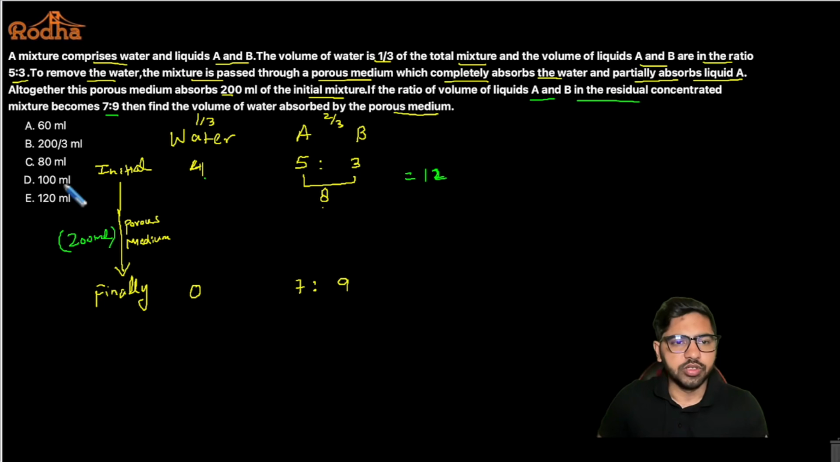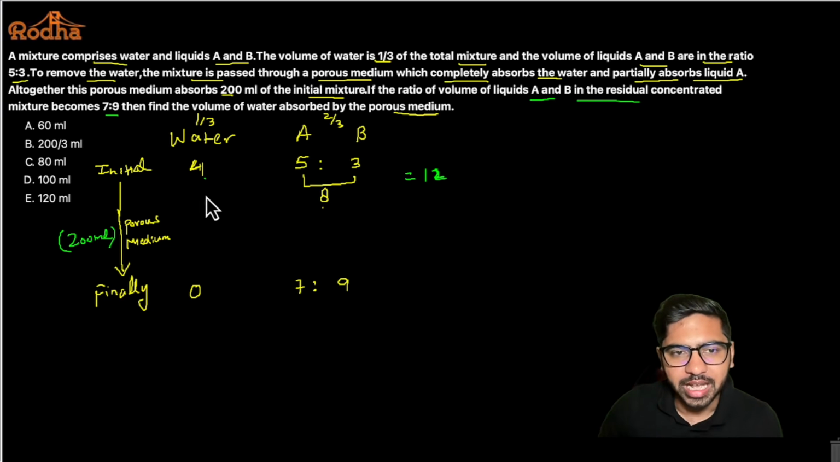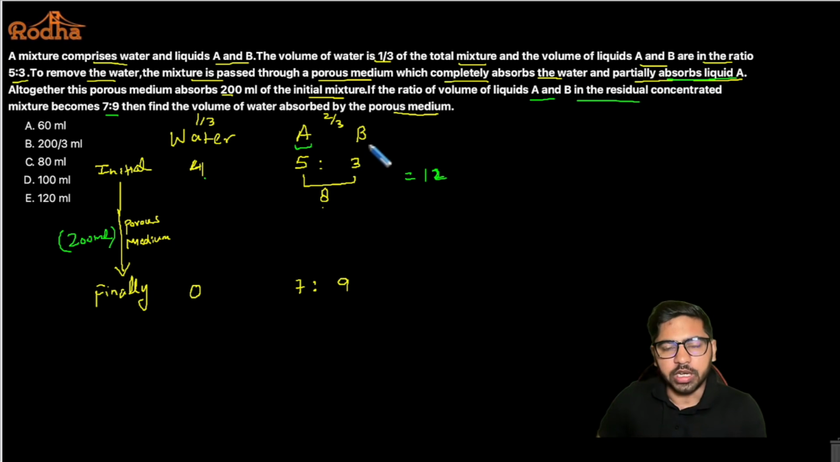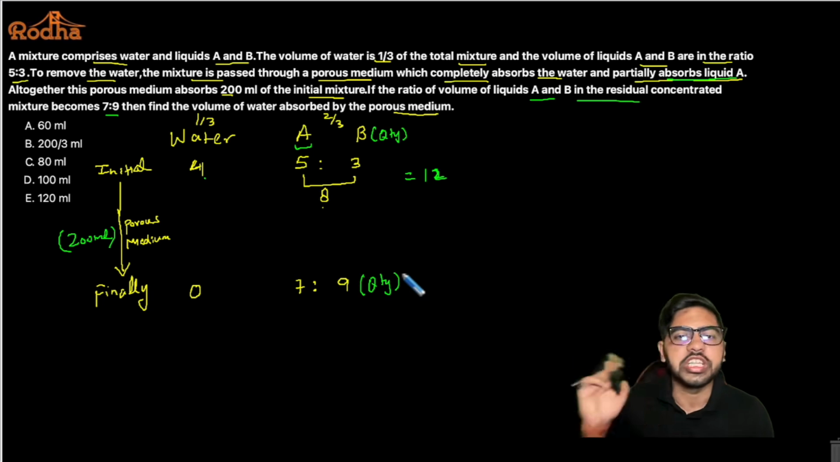Now you need to understand one thing here that is very important in such kind of questions in mixtures and alligation: you always focus on the quantity which is constant. Whichever quantity is constant, we always try to focus on that. For example, water has become 0, so water has changed. Some A has also been absorbed. So liquid A is also changing, but can I say B is constant? Whatever was the quantity of B here, the same quantity would be here as well. The quantity of B is not changing.